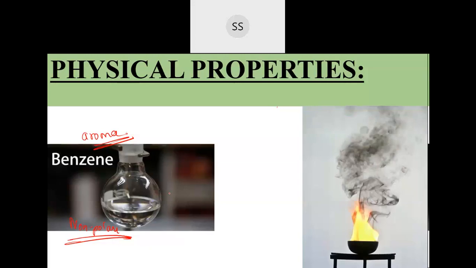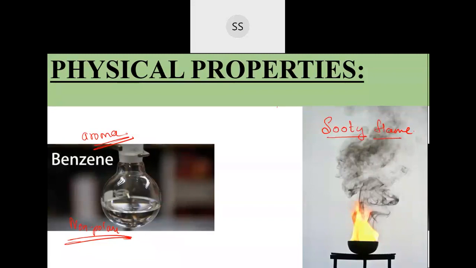And the next one is, if you burn this benzene, if you are heating them, you do the combustion of these, they will give you these kinds of flames. You can see here, these are called sooty flame. Means when you are burning, you don't get a clear flame, you get carbon particles along with that. Like if you burn wax, you have seen, if you hold your hand, all that carbon black will get deposited on your hand. Yes, the black smoke what you get. So that flame is called sooty flame.